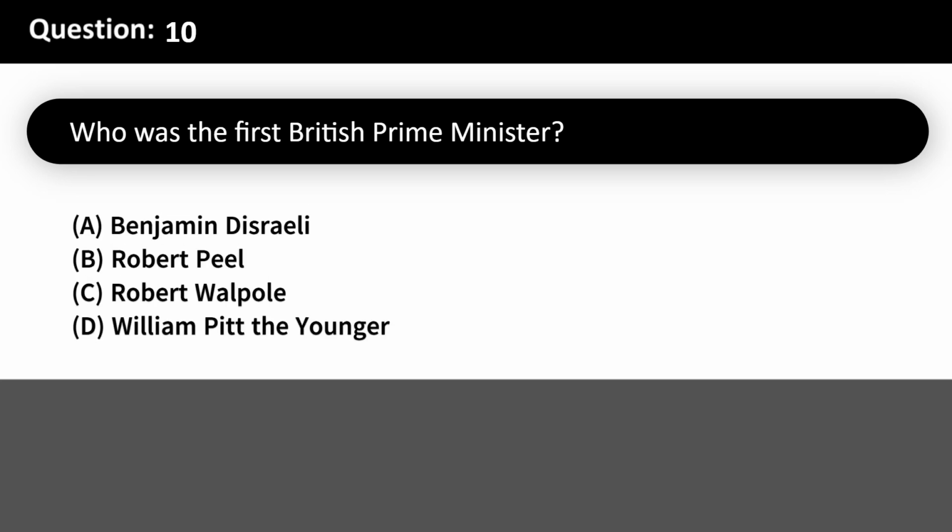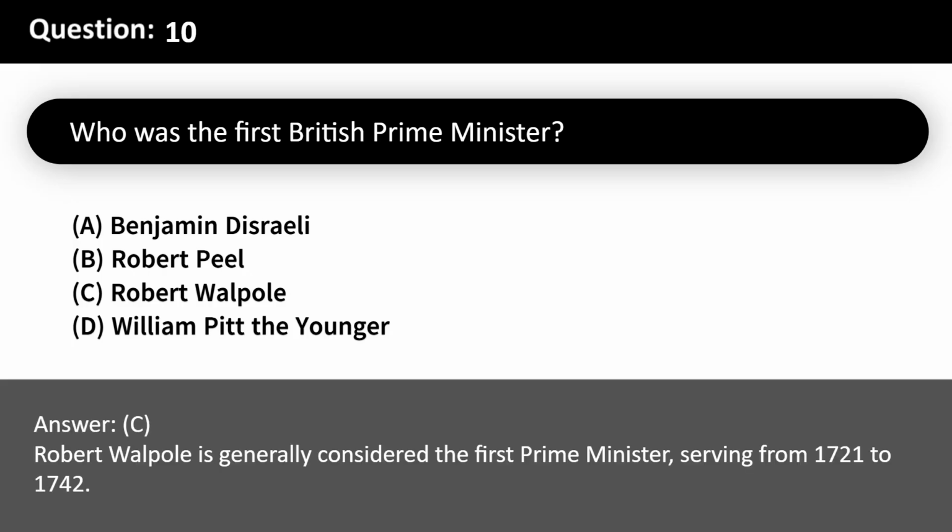Who was the first British Prime Minister? A. Benjamin Disraeli. B. Robert Peel. C. Robert Walpole. D. William Pitt the Younger. Answer, C. Robert Walpole is generally considered the first Prime Minister, serving from 1721 to 1742.